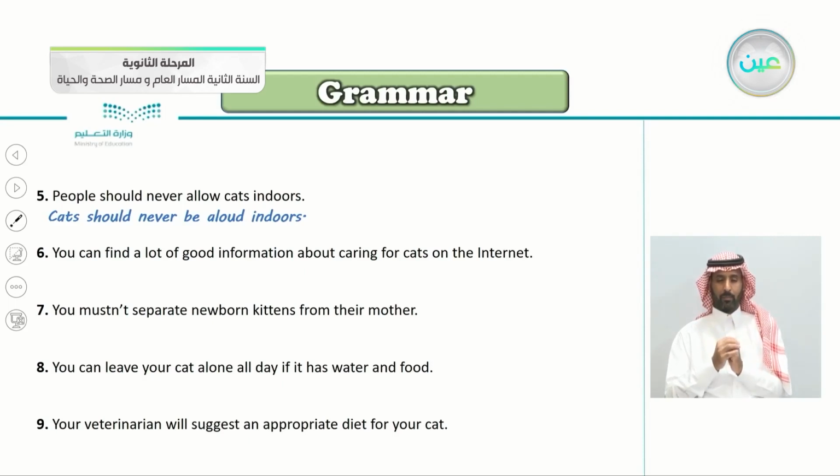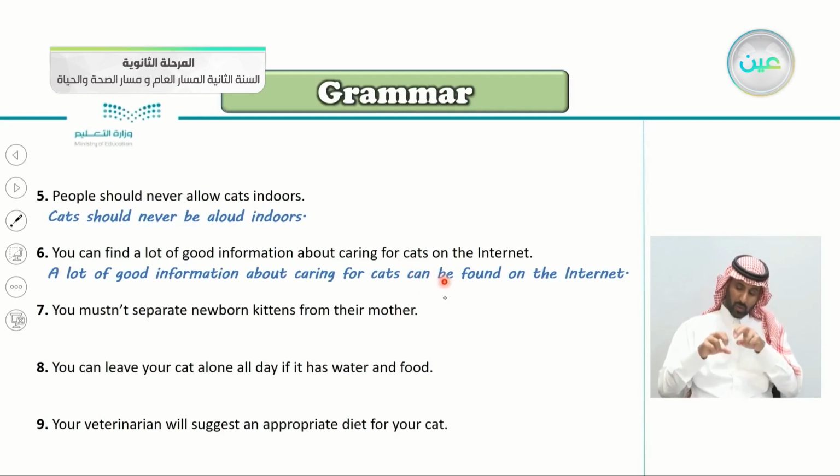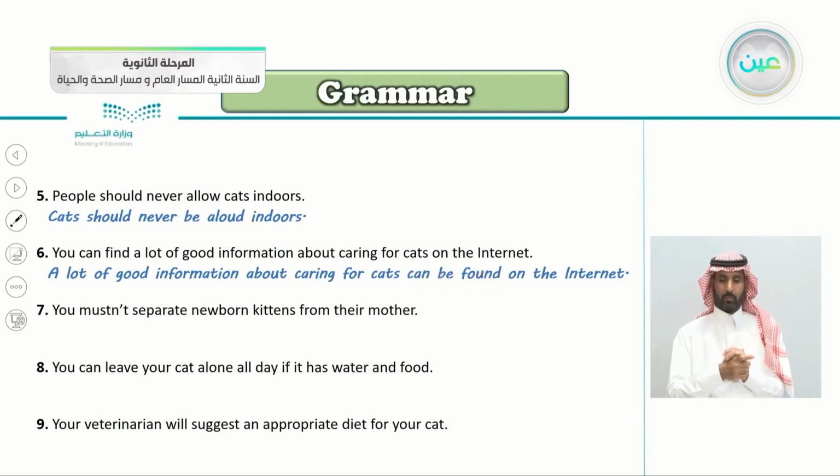Number 6, you can find a lot of good information about caring for cats on the internet. So what do we say here? Begin with the object. A lot of good information about caring for cats, of course, can be found on the internet. Can, this is the modal here, be found, and then you continue with the sentence.